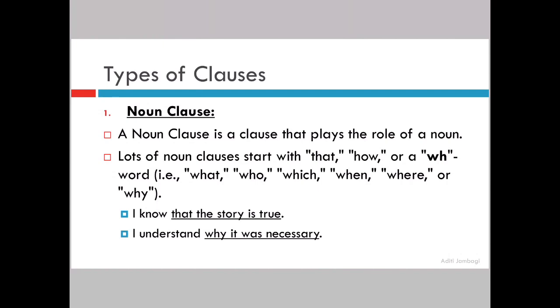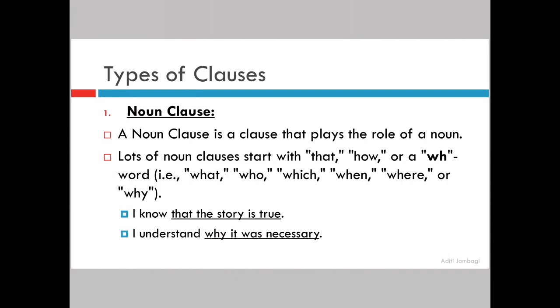Now, the trick to understanding whether it is a noun clause is very simple. What will you do? You will first read the sentence. Then you will mark your main clause and your subordinate clause. Then read the main clause and ask the question what. And if you get the subordinate clause as an answer to your what, then it is definitely 100% a noun clause and nothing else.